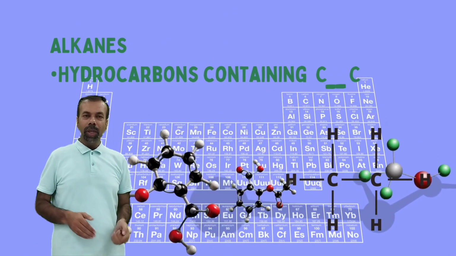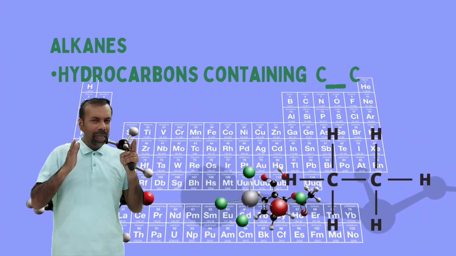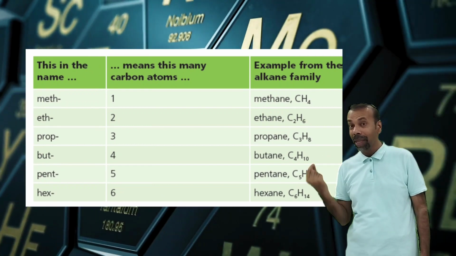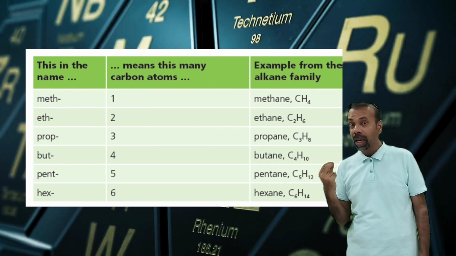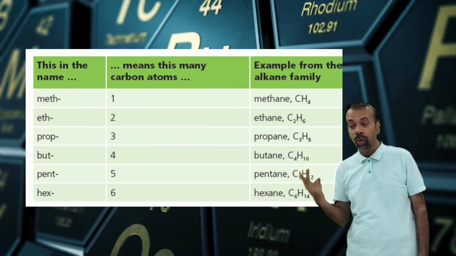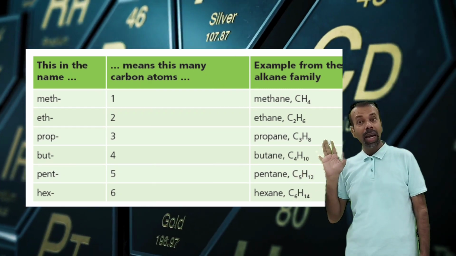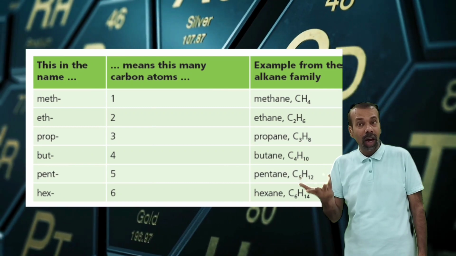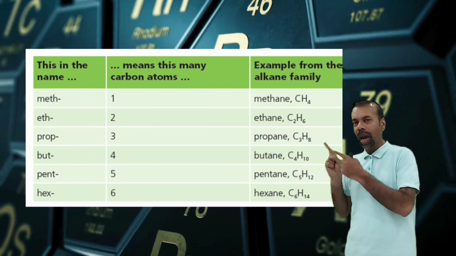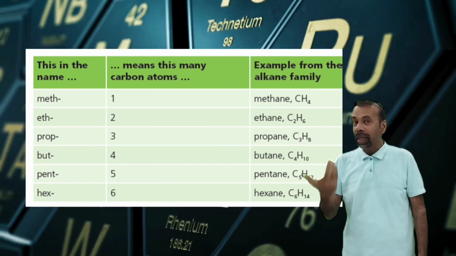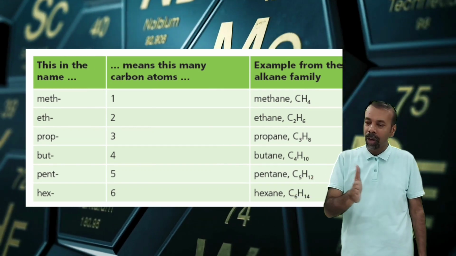For naming alkanes, you have to memorize these stem names. Meth stands for one carbon, eth for two carbons, prop three carbons, but four carbons, pent five carbons, and hex six carbons. So you have to memorize these stem names for naming alkanes or other members of homologous series.